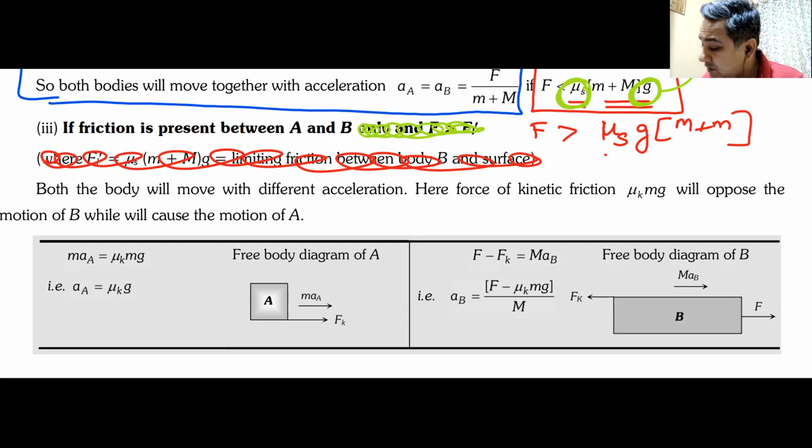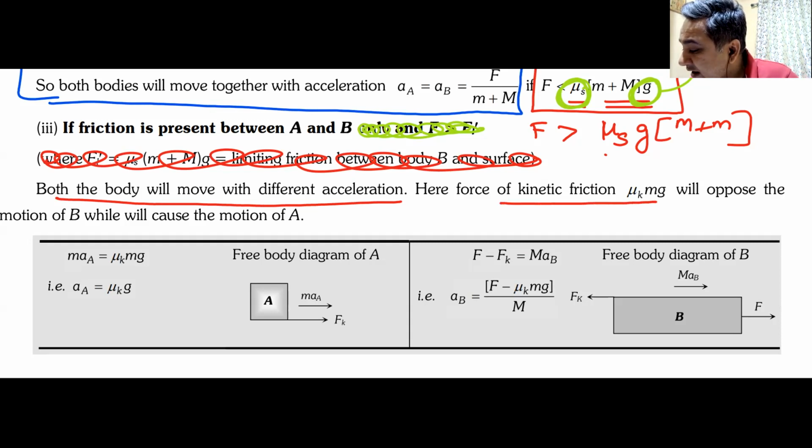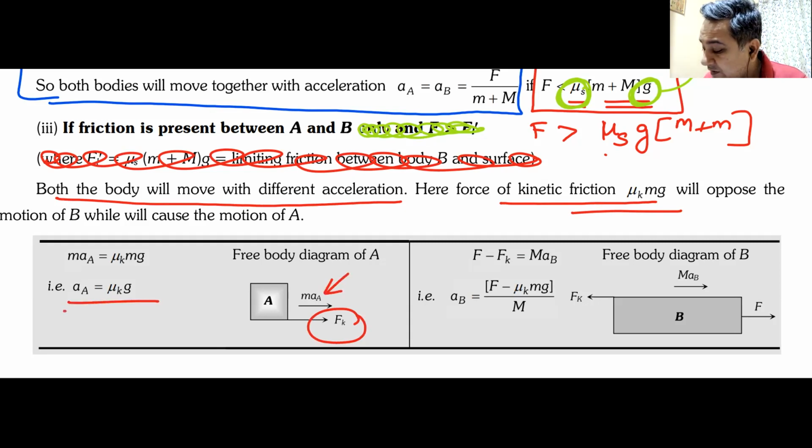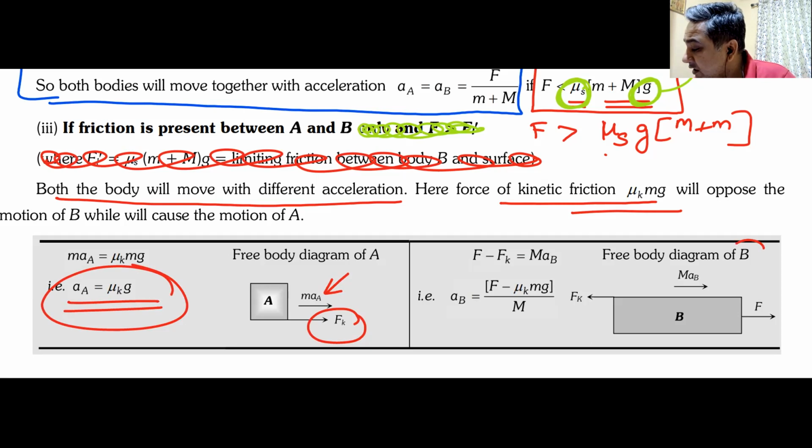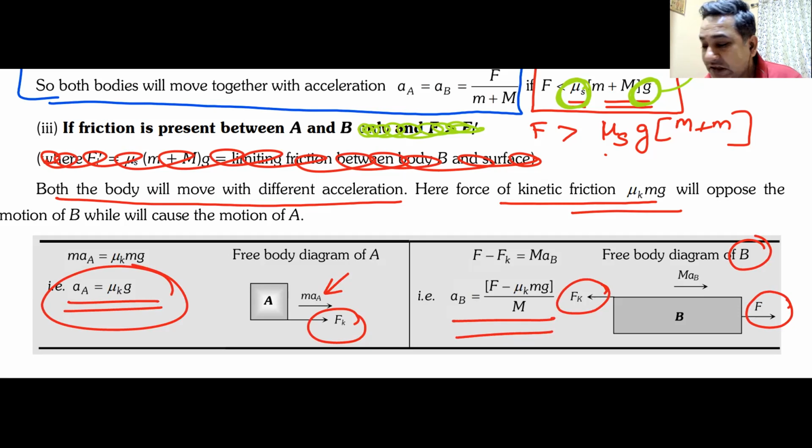In that case, what will happen? Both the bodies will move with different accelerations and kinetic friction will come. So if I draw the free body diagram of A, kinetic friction is forward, the block will move forwards. This will be the acceleration of block A. For block B, force applied is forward, friction is backwards. This will be the acceleration of block B. And they move separately.